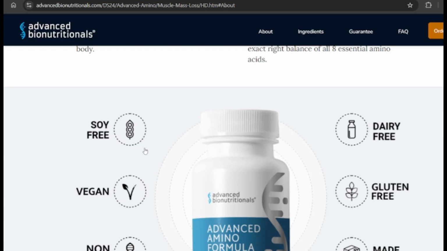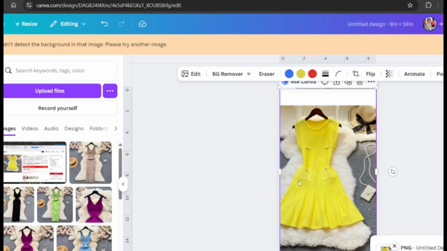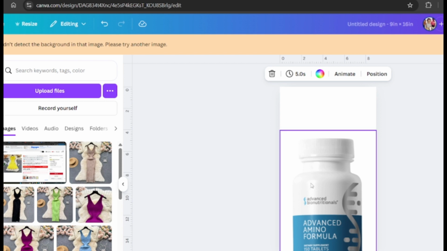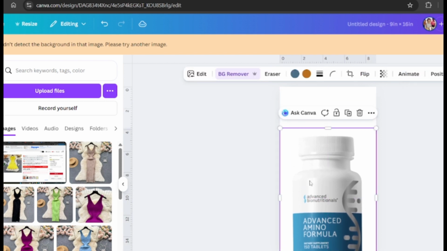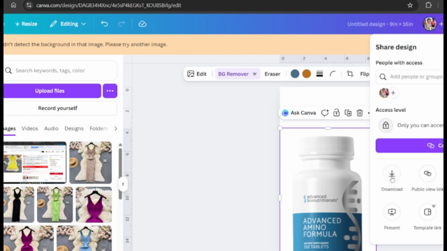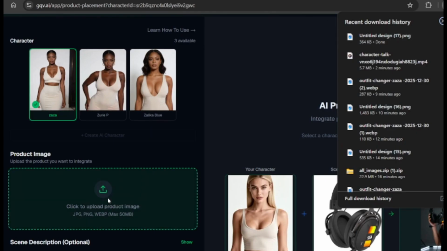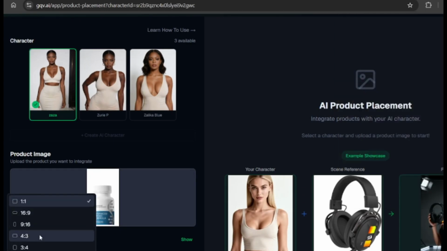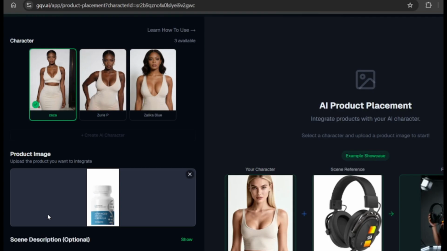And then I'm gonna screenshot, come to Canva. Once I come to Canva, what I do is place it here very nicely, and then I'm gonna remove the background, and download this. Let me bring the product that we want her to promote. And then we're gonna pick the dimension. Like I said, I want to use this one.